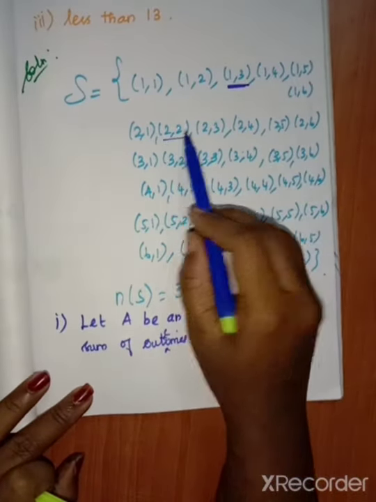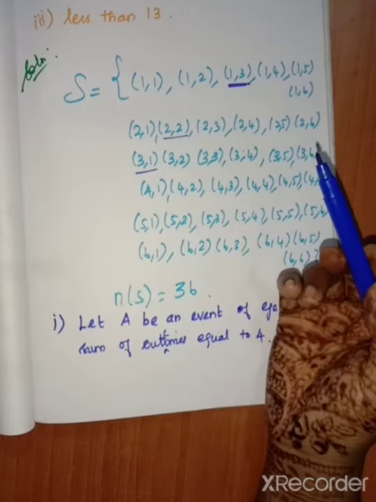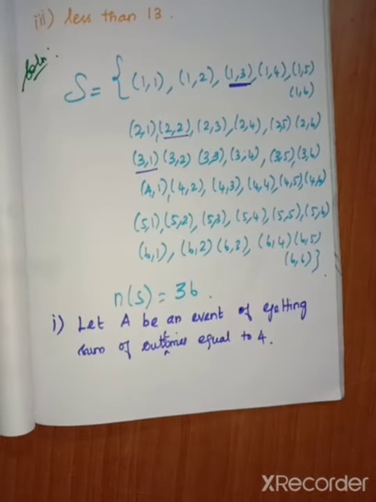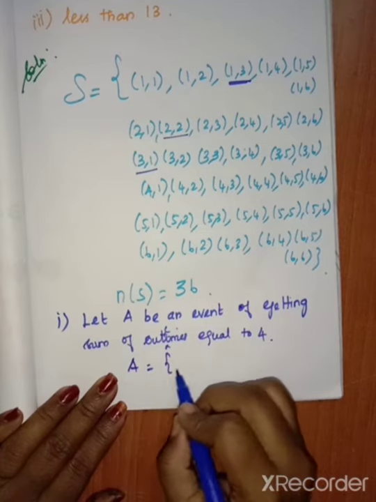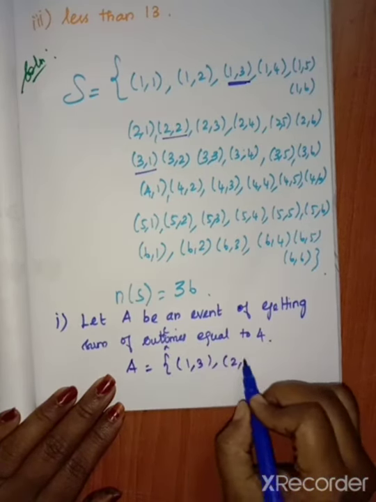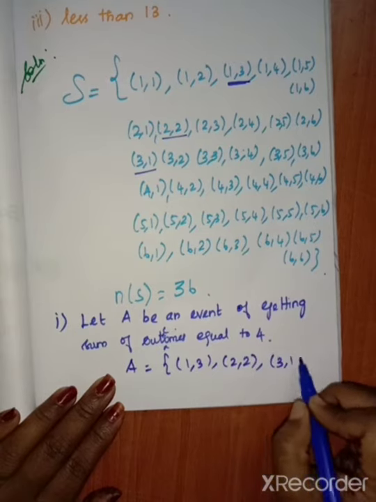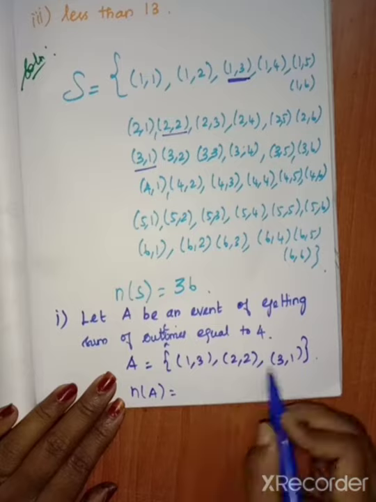Then next one is 2 comma 2, that is 2 plus 2, 4. 3 comma 1, we know that 3 plus 1 means 4. If you add another term, it is not possible to get equal to 4. So here we want to write the set. So A equal to set of 1 comma 3, 2 comma 2, 3 comma 1. So here n of A is 1, 2, 3.